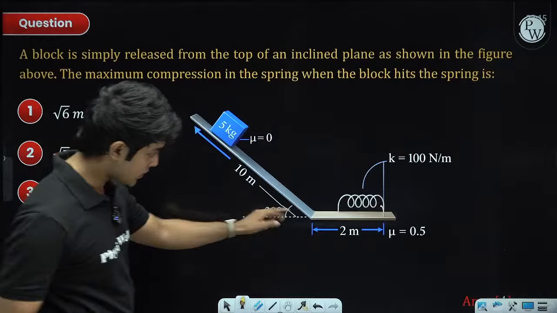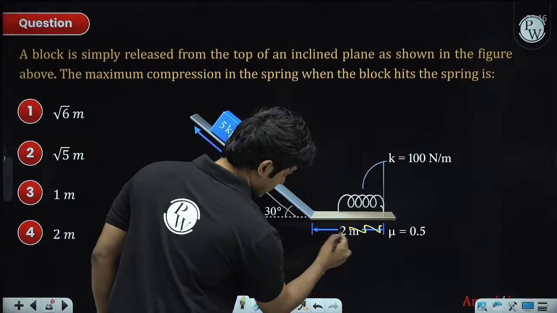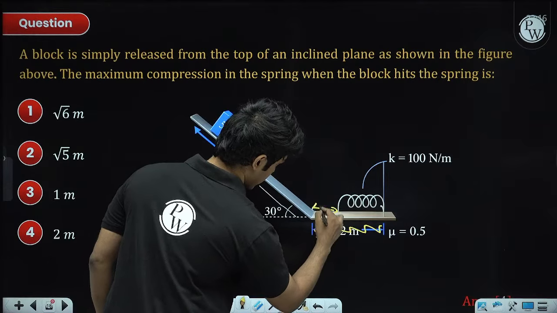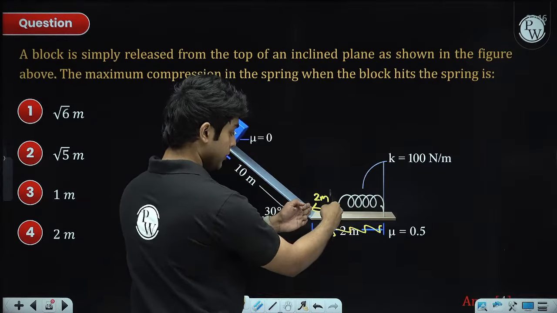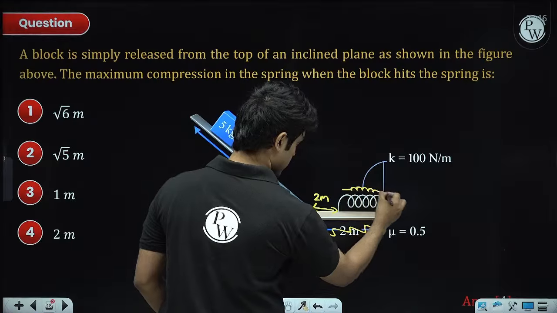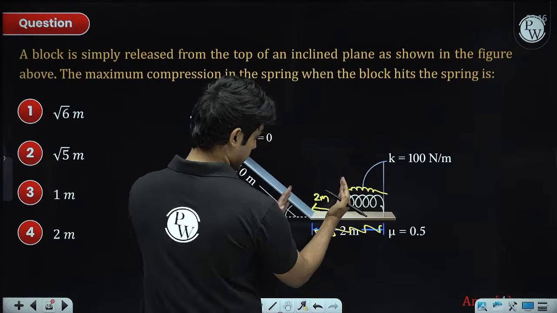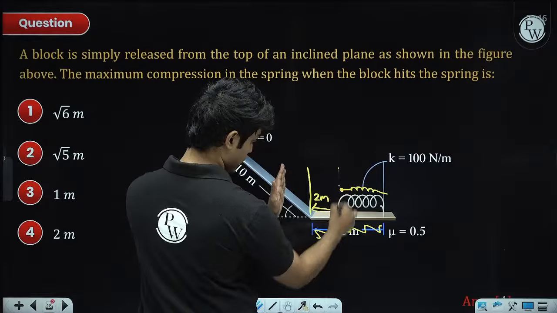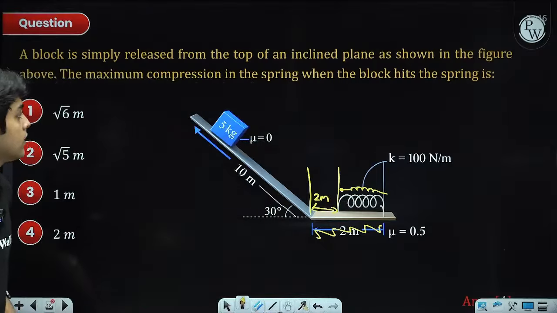Okay, so this question, there is a printing error here. This is not 2 meter, this is 2 meter, okay. This 2 meter length is before the spring. So the spring is over here. The length before the spring, from here to here, that is 2 meters.